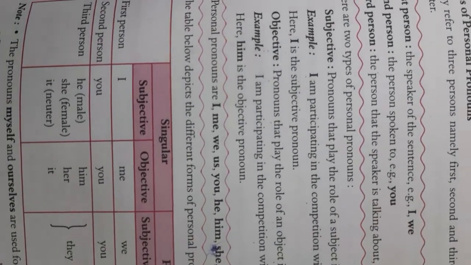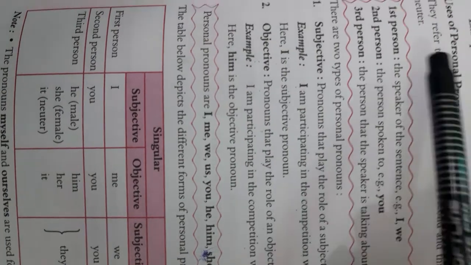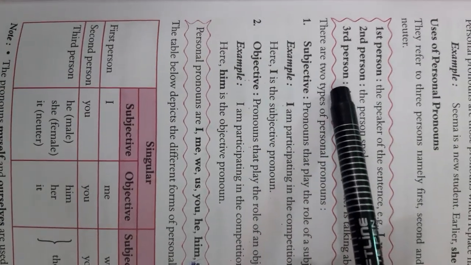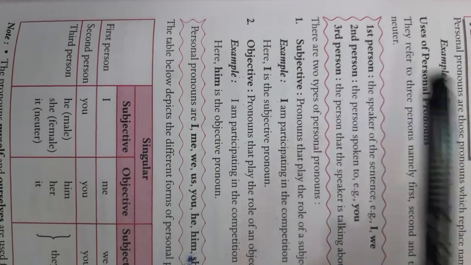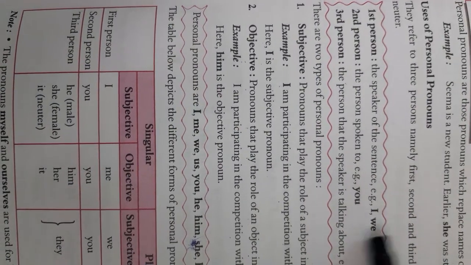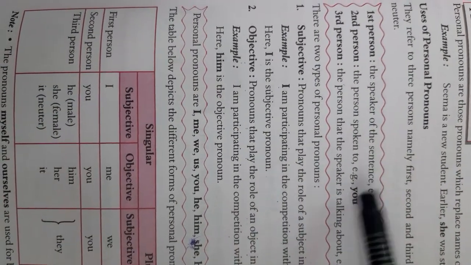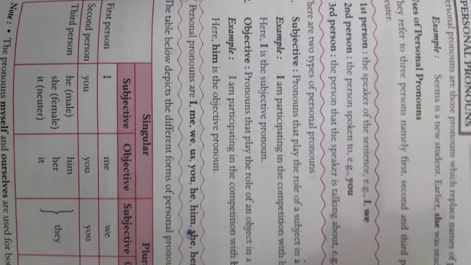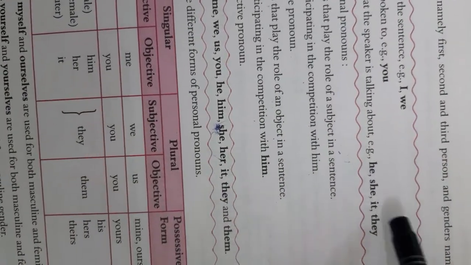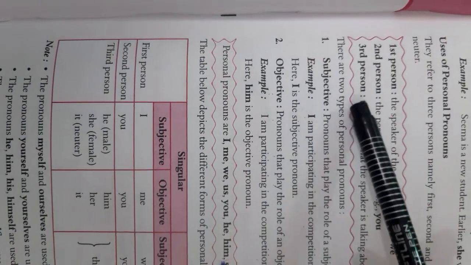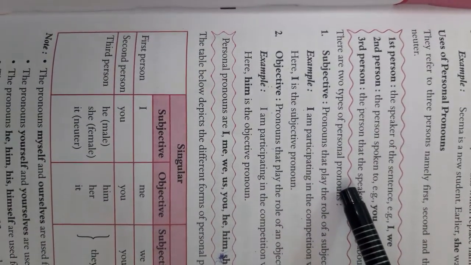Now uses of personal pronouns. They refer to three persons, namely first, second and third person. Now the first person is I and we. Second person is you. And the third person, about whom we are talking, he, she, it or they. Is this clear?